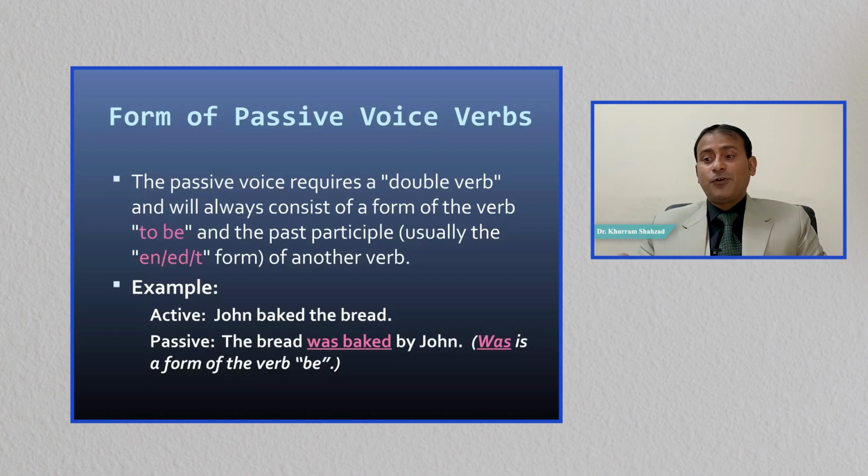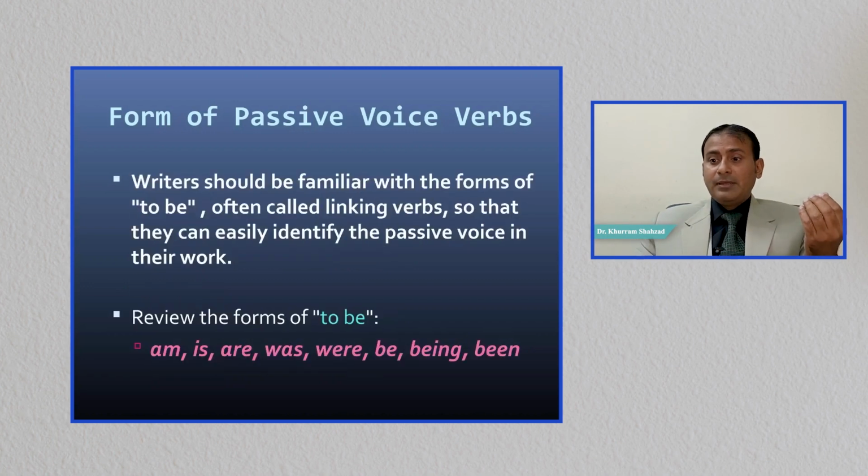So was is a form of the verb be. So in passive voice, the verb be has got different forms. Writers should be familiar with the forms of the verb to be, often called linking verb, so that they can easily identify the passive voice in their work.